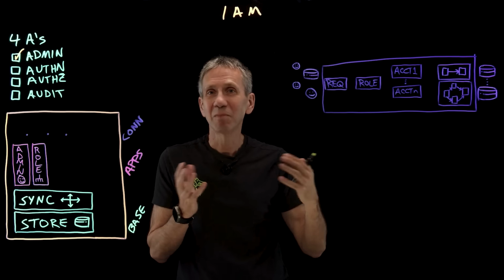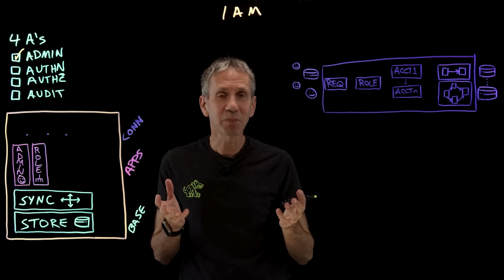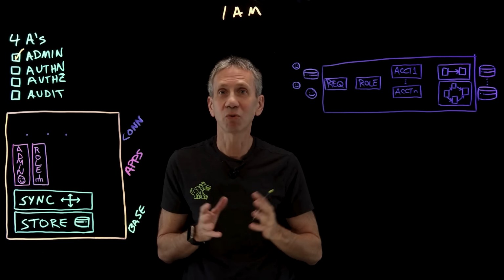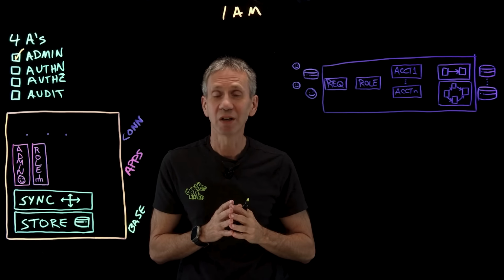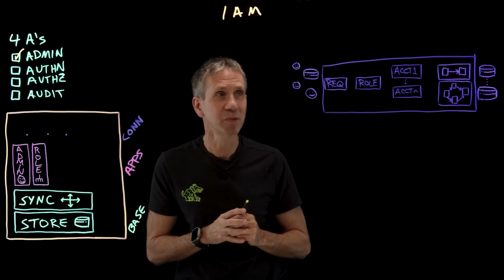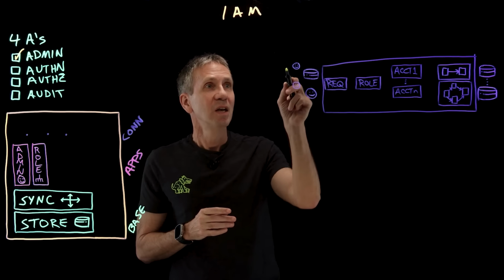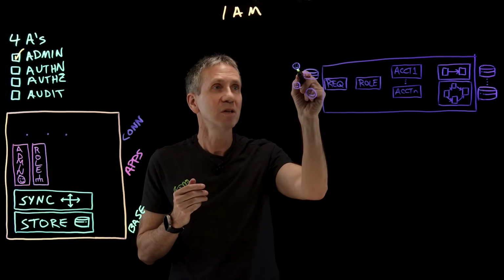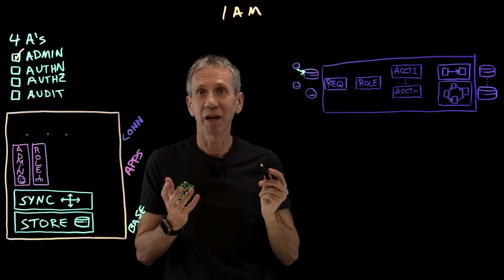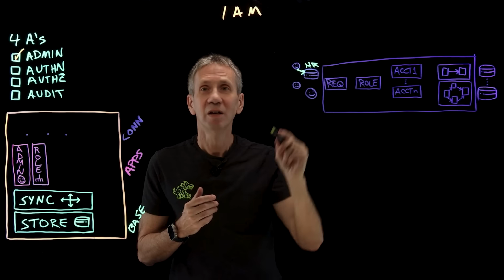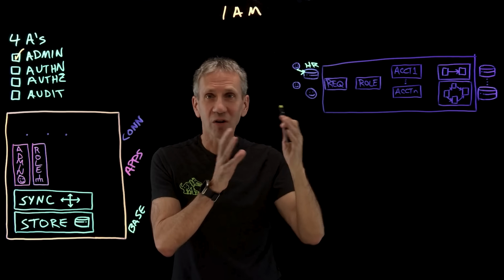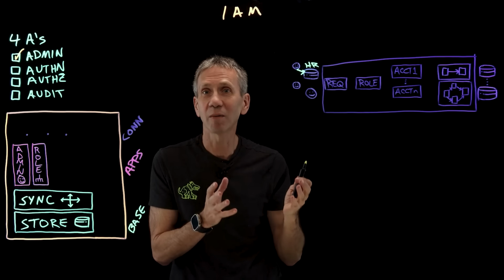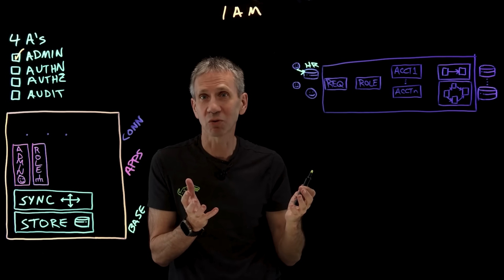In the real world, maybe it's 80-20. Maybe the 80% of your access rights I can determine based upon the role that you perform, and then the other 20% we'll handle as one-offs. And that would still be a massive improvement. Let's take a look at how this works. Let's say we have a user here. This guy just hired into the company, so what are we going to do? We're going to add him into the HR database. So this is HR. The HR database is going to identify all kinds of information about who this user is, who they work for, that sort of thing, and the job role that they perform, so the business role.